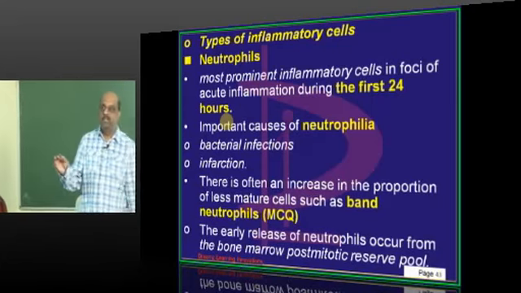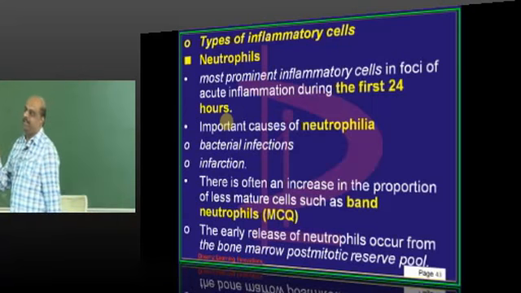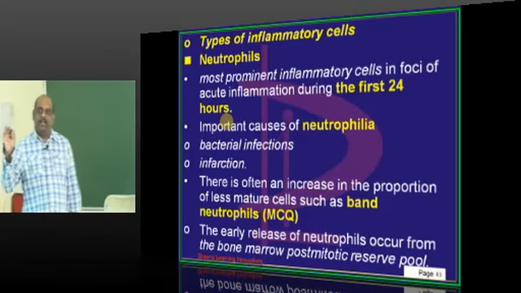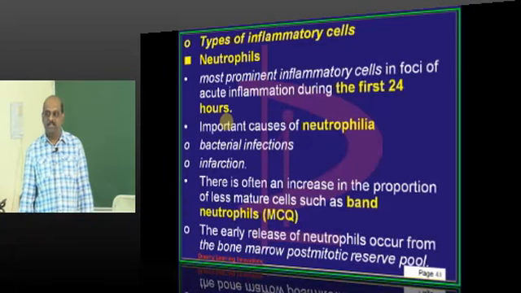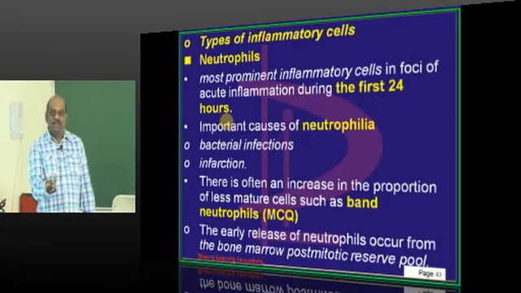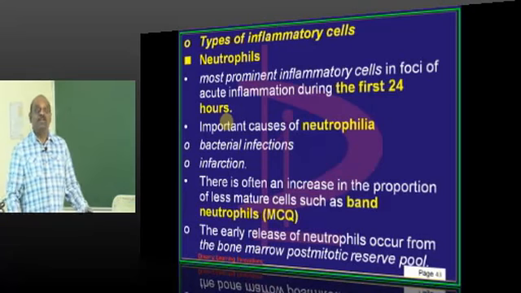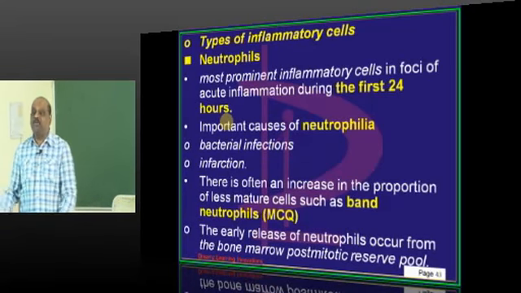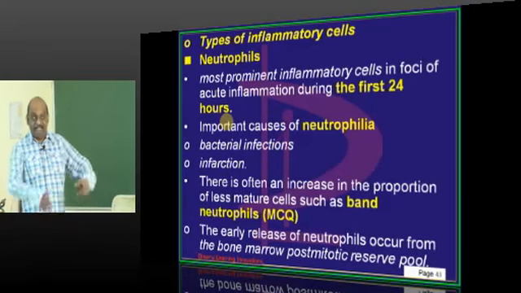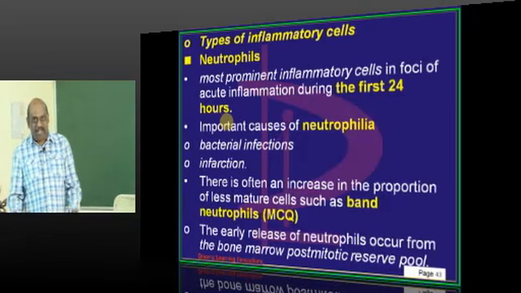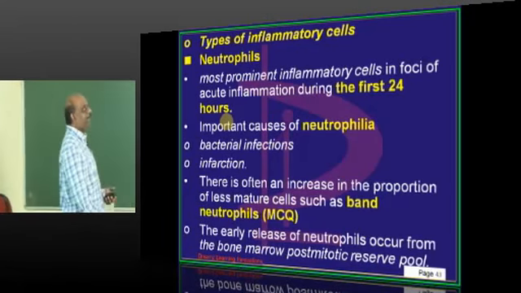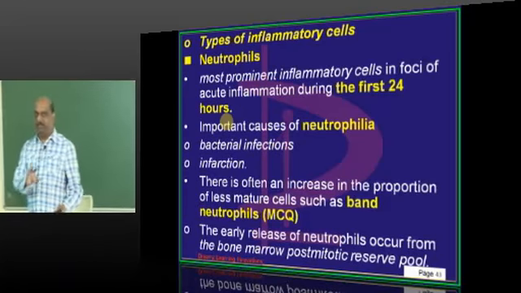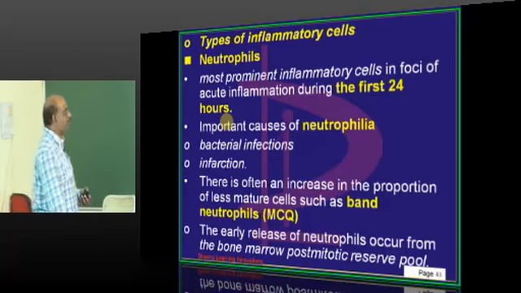If a house is burnt, who is first to arrive? Nowadays, politicians, because elections are very close. Second, news, because within 24 hours of your house getting burnt, to be seen by the entire world, news channel people are very interested. So, the most prominent inflammatory cell to arrive in acute inflammation, a common exam question, is neutrophils.